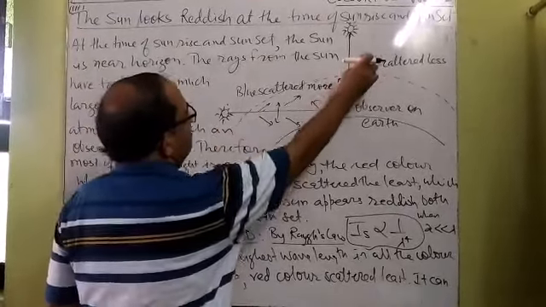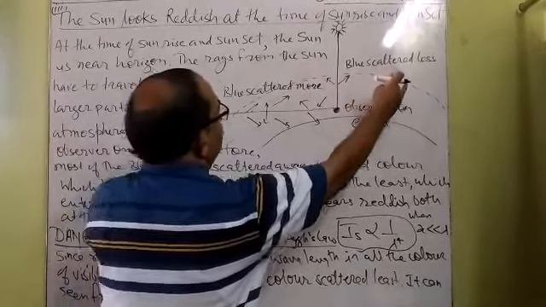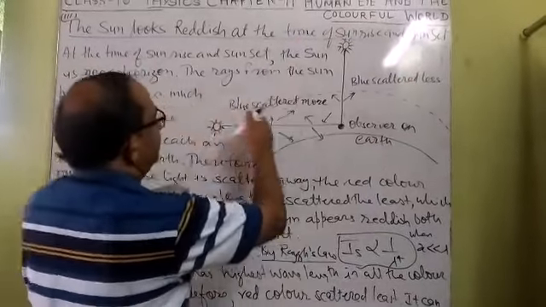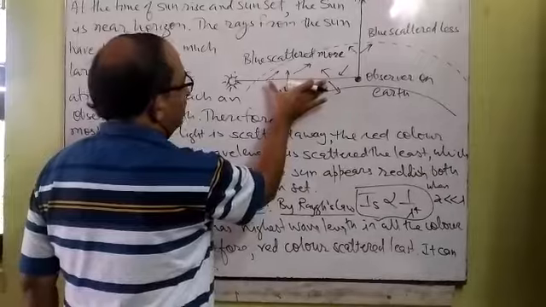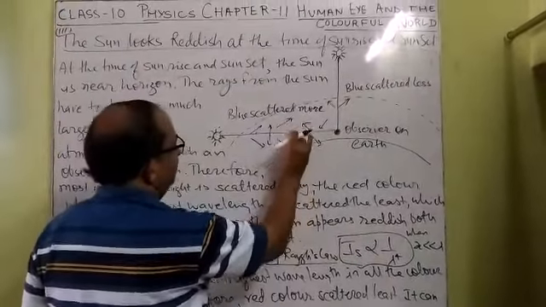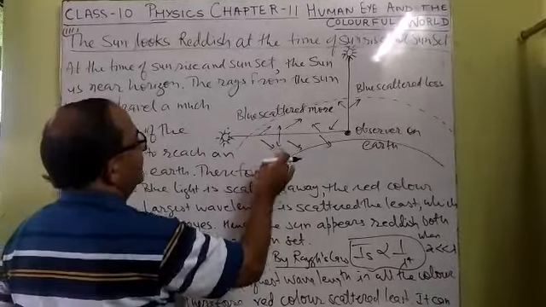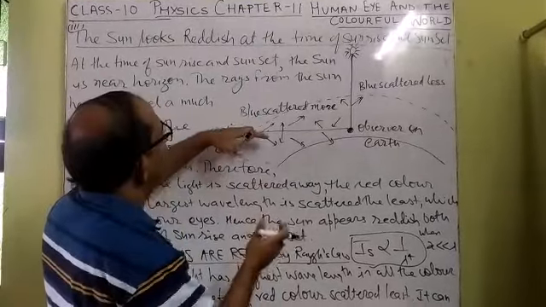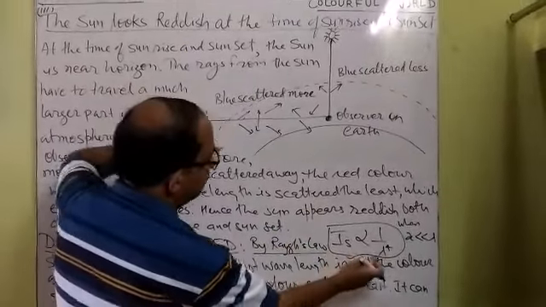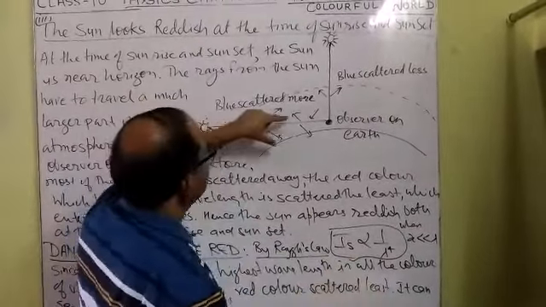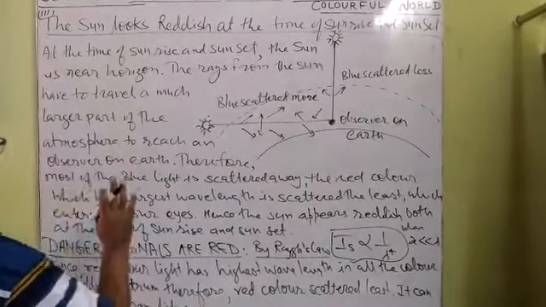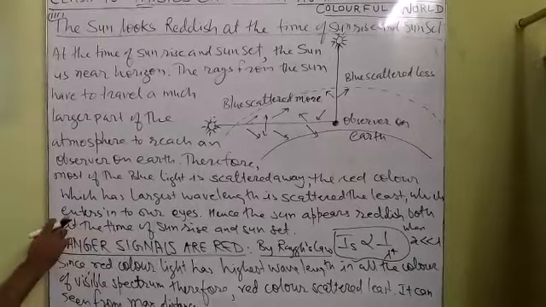That is why in that situation the sun appears reddish in color. So in this situation, when the sun is overhead, blue is scattered less because of tiny particles, but here, since the light travels the most distance in the atmosphere through the bottom layer where big particles are present, these big particles scatter the blue light more. But the red color, since it has the largest wavelength, is scattered with less angle and enters our eye. So this is one of the examples.